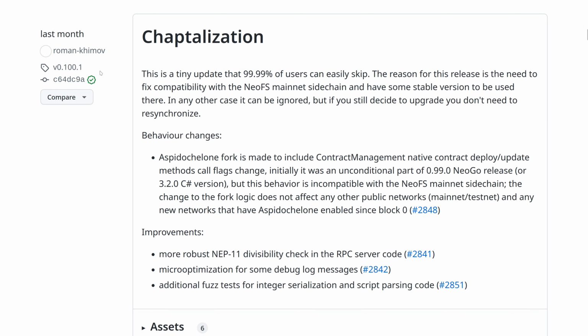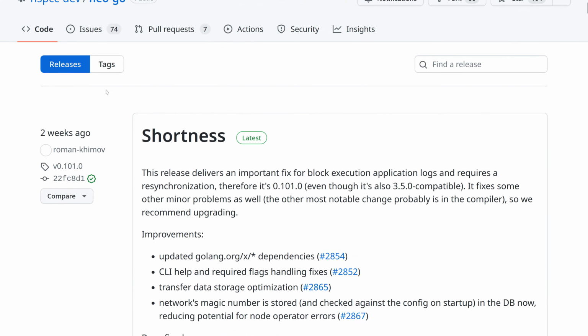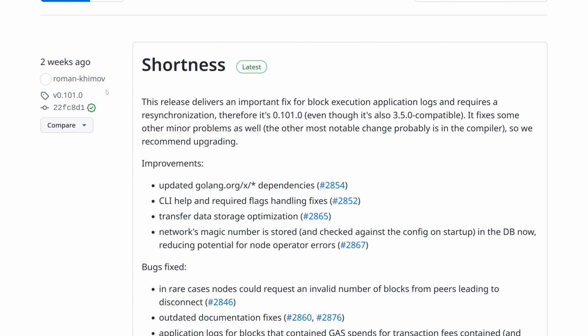And the next one, which is also the most recent one, is a bug fix release. We have fixed some things that we have found and that were reported to us, so we recommend everyone upgrading to this version. That will require a resynchronization, unfortunately, but at the same time that's the latest and greatest version of NeoGo that currently exists.